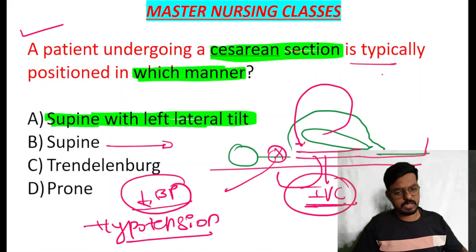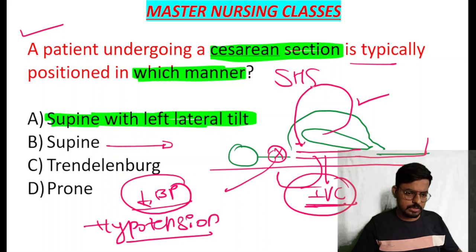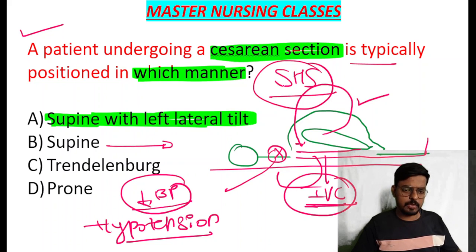Okay, hypotension occurring because of the supine position. So we call this one the supine hypotension syndrome. Very importantly, all you people have to understand: the supine hypotension syndrome risk is there because of the compression over the inferior vena cava.